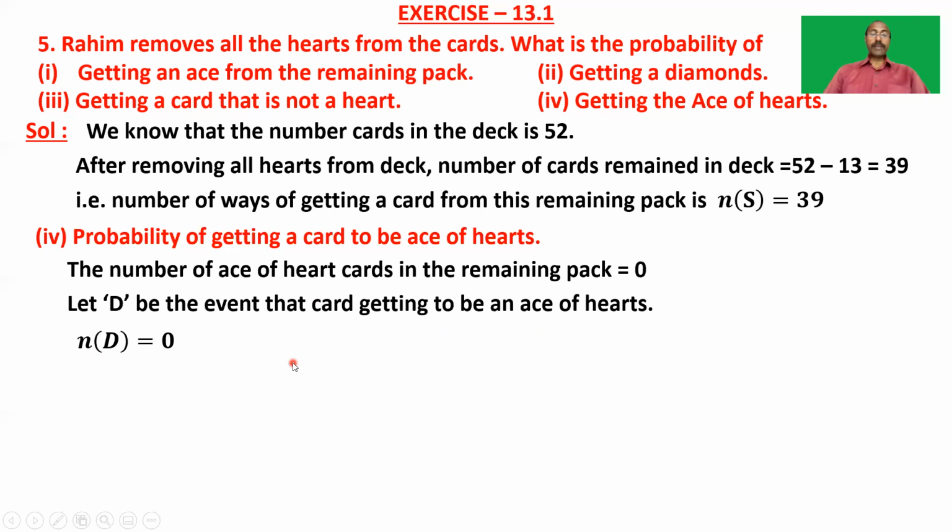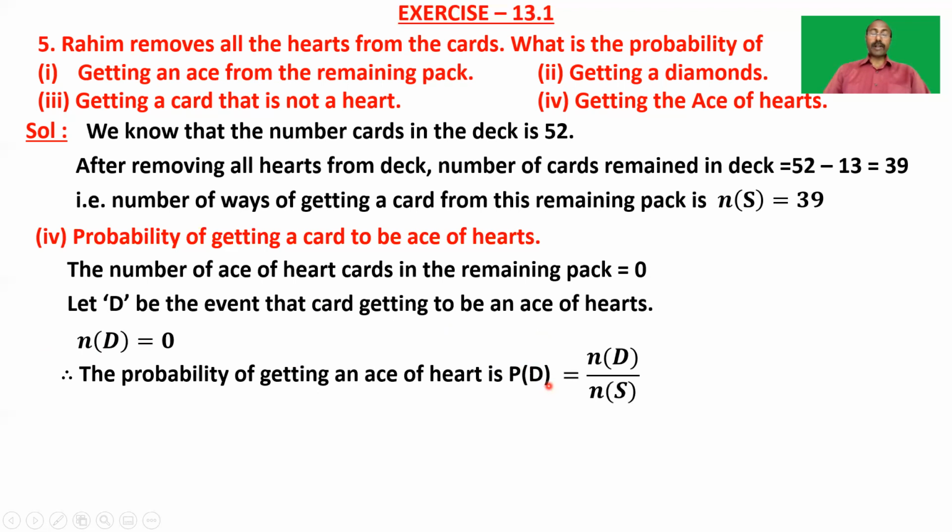Now the probability of getting an ace of hearts is P of D, which is equal to the number of outcomes favorable to D by the number of elements in the sample space, that is, 0 by 39, which is equal to 0. So here we can say that as all the hearts are removed from the pack, the event of getting an ace of hearts is an impossible event, so its probability is 0. Simply, we can answer in that way also. So let us take the sixth problem.